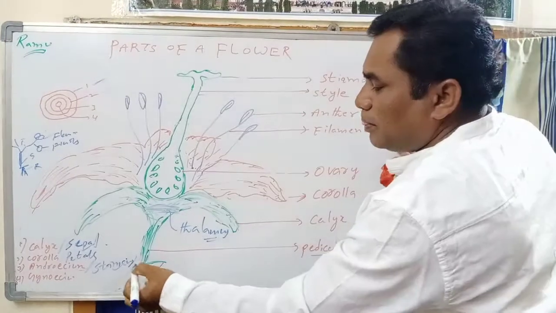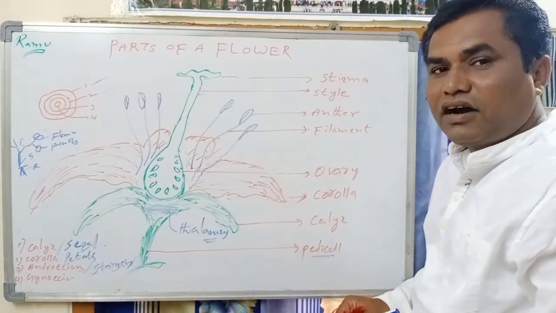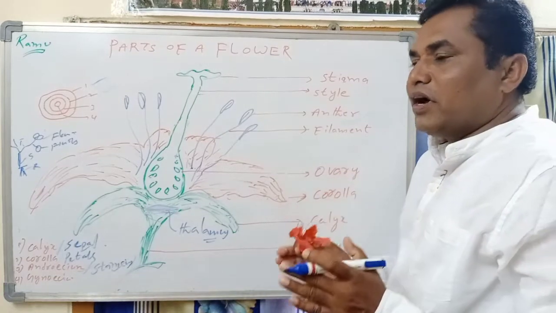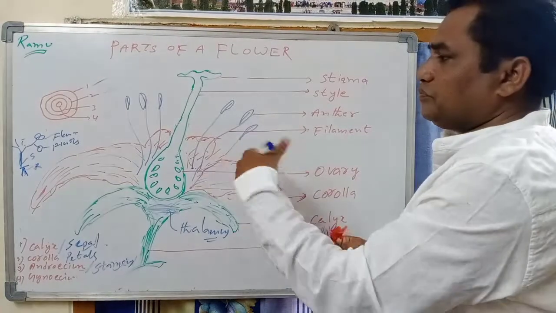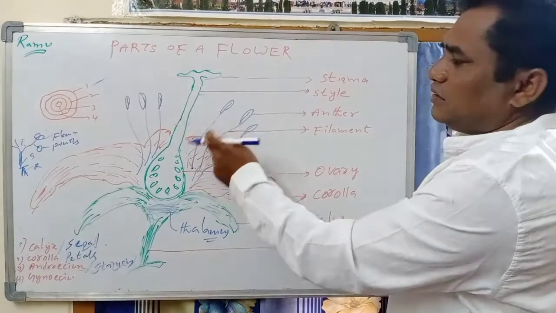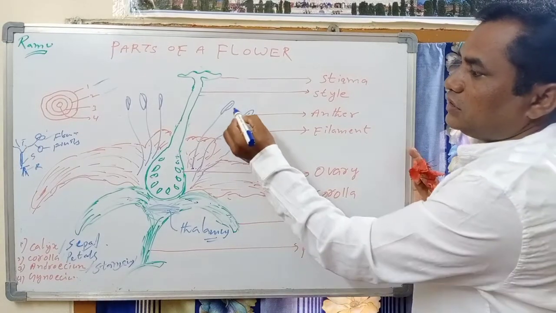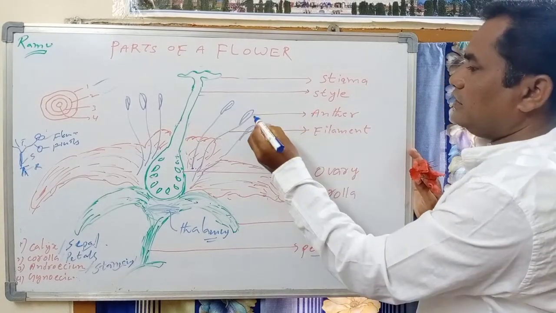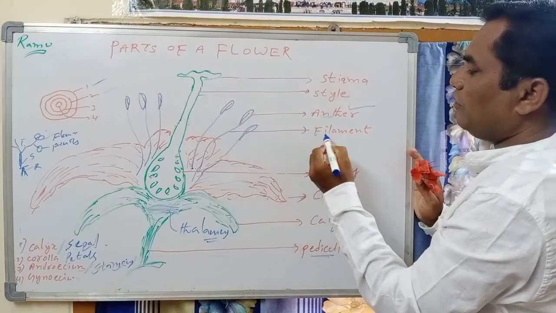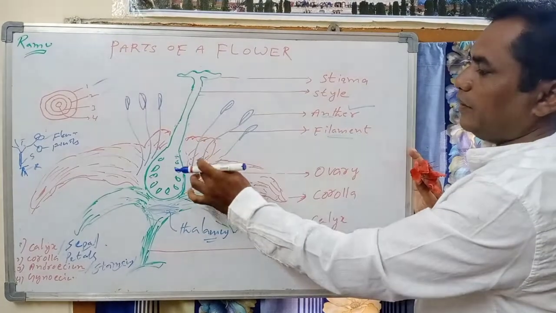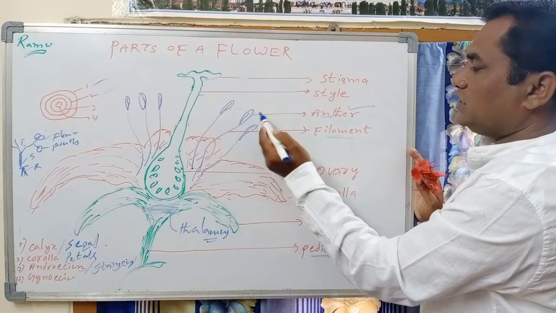Stamens are the male reproductive organs in a flower. So when you take a stamen, each stamen consists of 2 parts. The swollen part is called anther. The stalk part is called what? Filament.